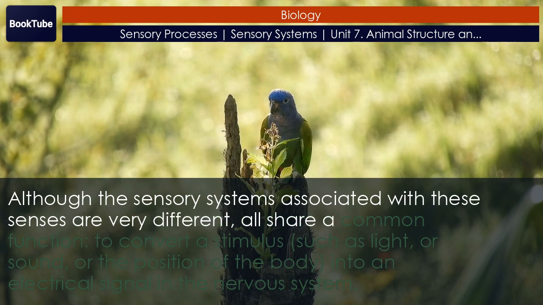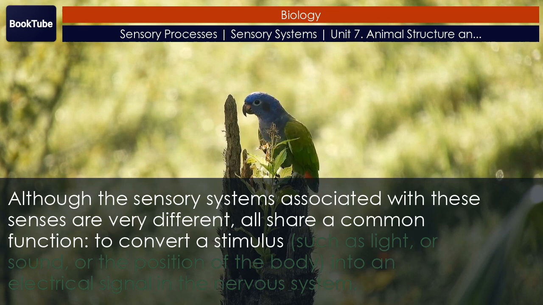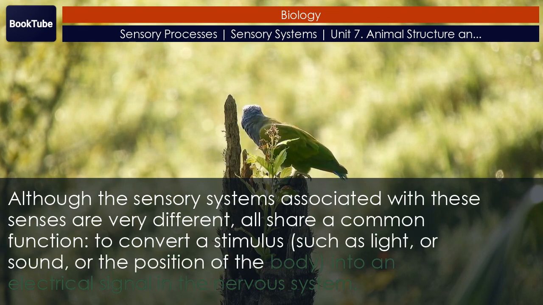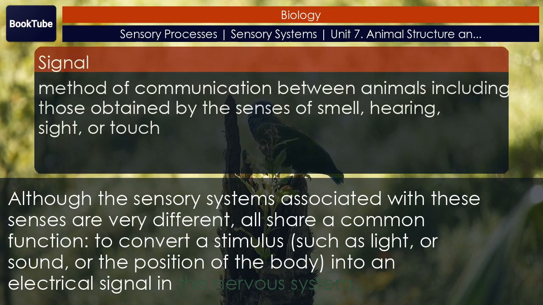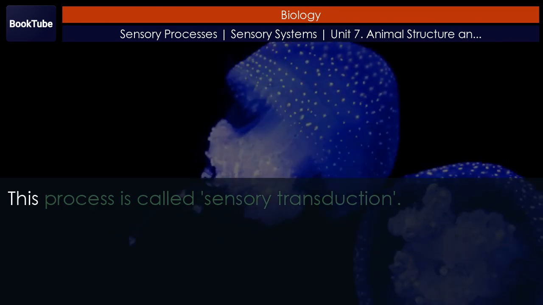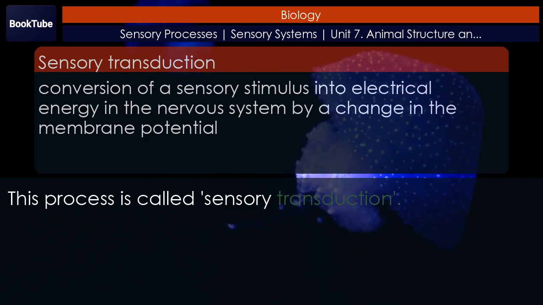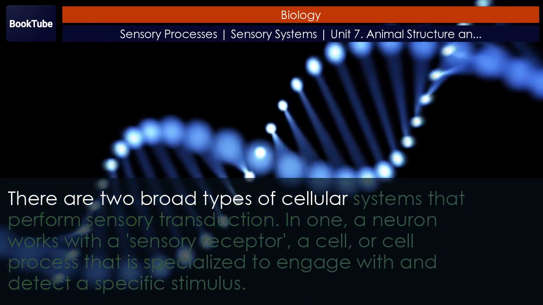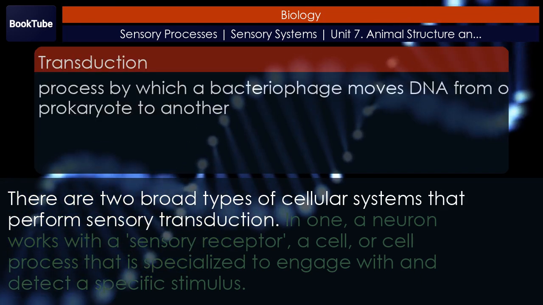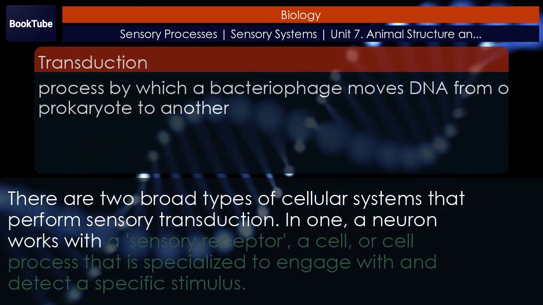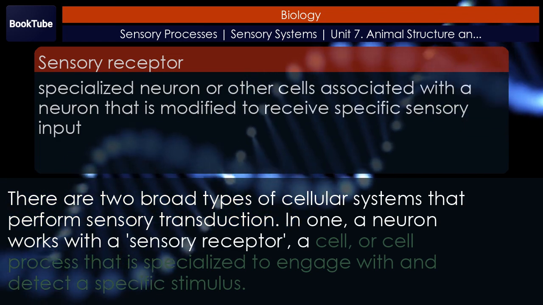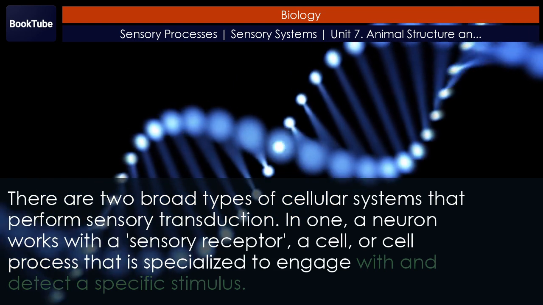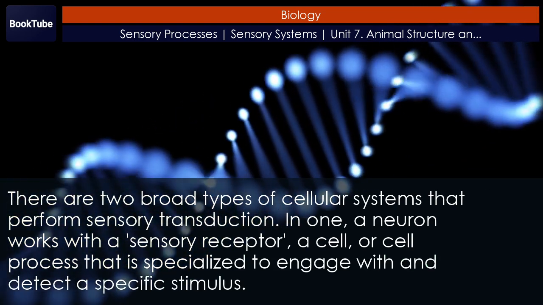All share a common function: to convert a stimulus, such as light, or sound, or the position of the body, into an electrical signal in the nervous system. This process is called sensory transduction. There are 2 broad types of cellular systems that perform sensory transduction. In one, a neuron works with a sensory receptor, a cell, or cell process that is specialized to engage with and detect a specific stimulus.